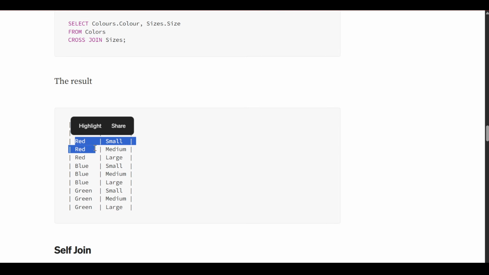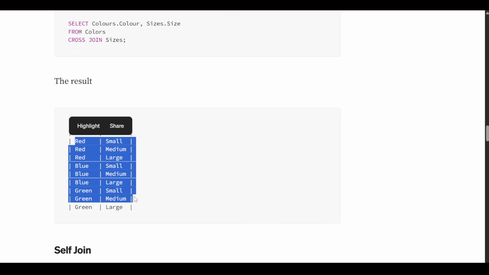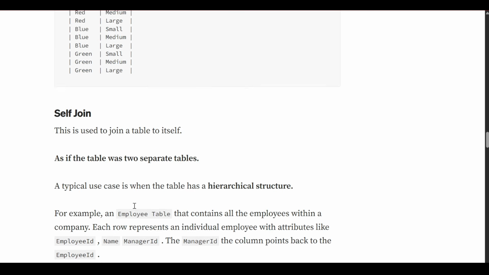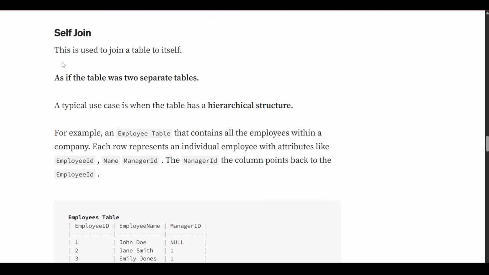The red is with small also, red with medium also, red with large also, blue with small also, blue with medium, blue with large, green and all. So it is a Cartesian. And what is self join? This is used to join a table to itself, as if the table was two separate tables. Okay, two tables we are making from a single table.